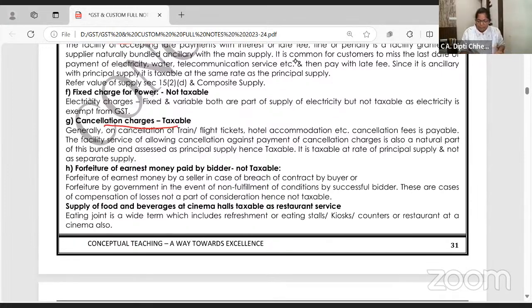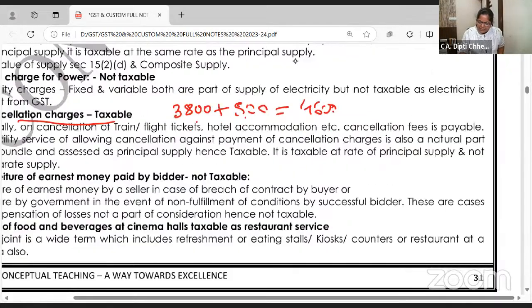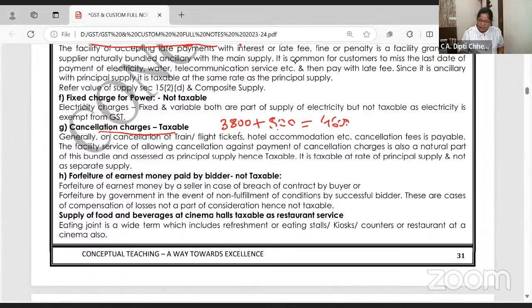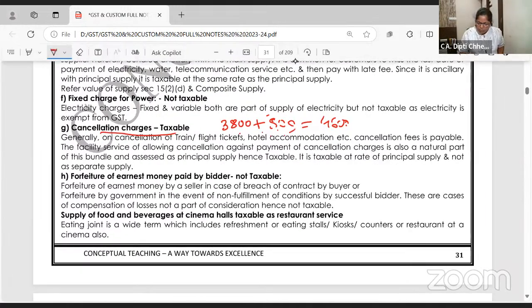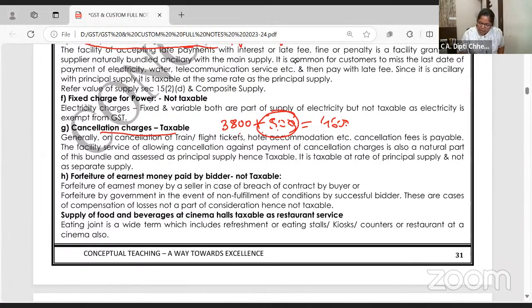Cancellation charges. When I book a flight ticket, it's 3,800, and if I want to get the money back on cancellation, 800 extra. So how much is it? 4,600. Now I cancelled it, so they took the cancellation charge. Do you understand? Cancellation charges are a part of the air ticket. So now, keeping the cancellation charges, they refunded me this amount.